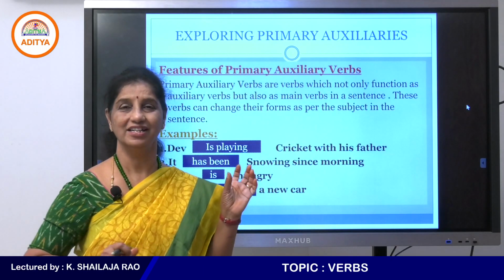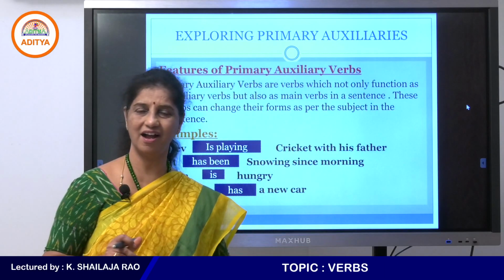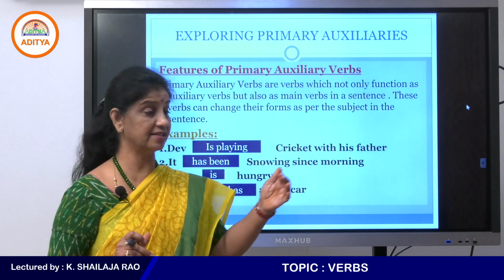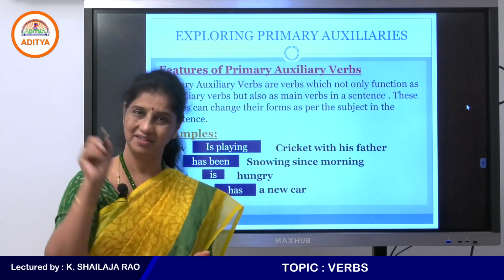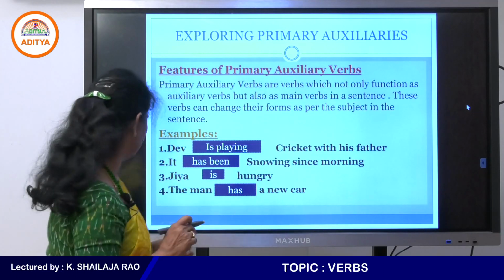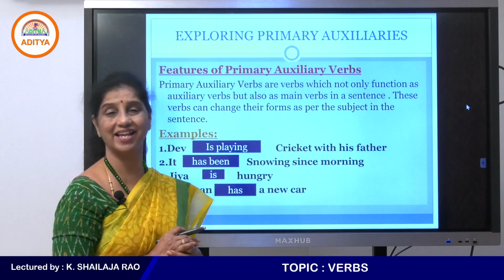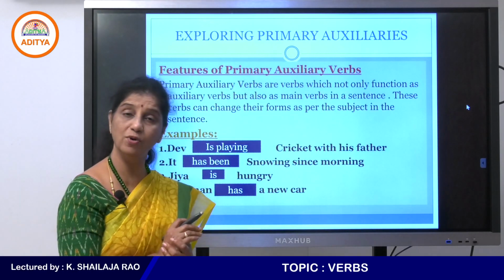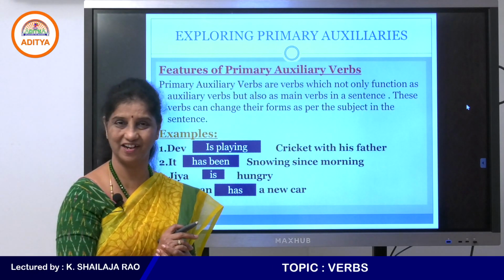Own is a non-action verb. You should say, I own this car. It's wrong to say my neighbor is owning an expensive car. Owning is a non-action verb, so you can only say own. My neighbor owns a very expensive car.